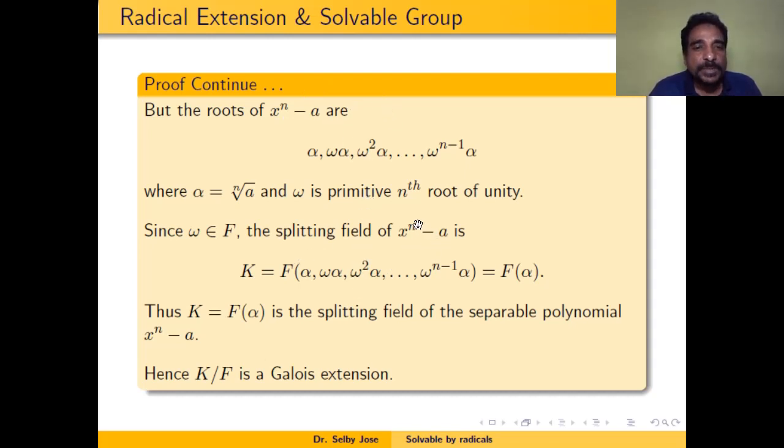So the splitting field of x^n − a is the field generated by the roots of x^n − a over F. That means K is equal to F(α, ωα, …). And you know that ω belongs to F, that is our assumption: all the primitive nth roots of unity belong to F. So ω also belongs to F. Therefore K will be F(α). Therefore K is the splitting field of the separable polynomial x^n − a. That means, according to the characterization of Galois extensions, we get K over F is a Galois extension.